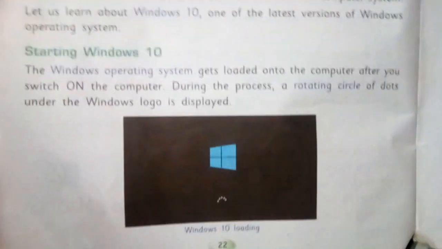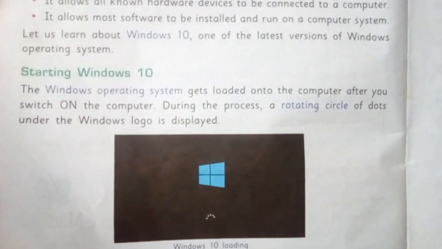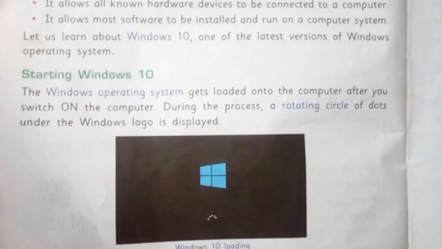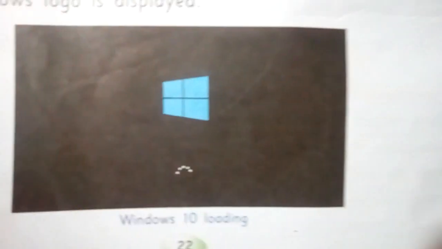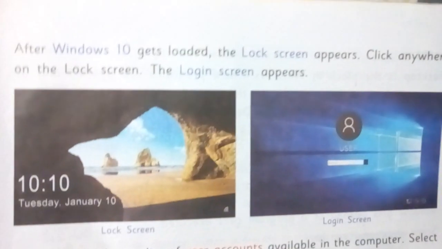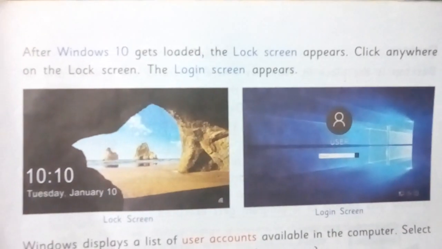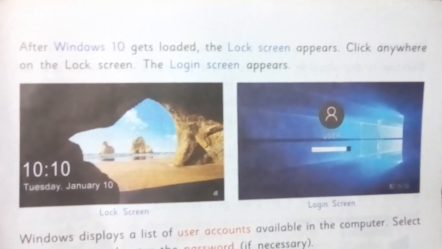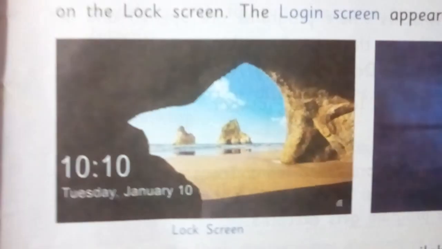Now how to start Windows 10? The Windows operating system gets loaded into the computer after switch on the computer. During the process, a rotating circle of dots under the Windows logo is displayed. Now after Windows 10 gets loaded, the lock screen appears. Click anywhere on the lock screen, the login screen appears. This is the login screen and this is the lock screen.